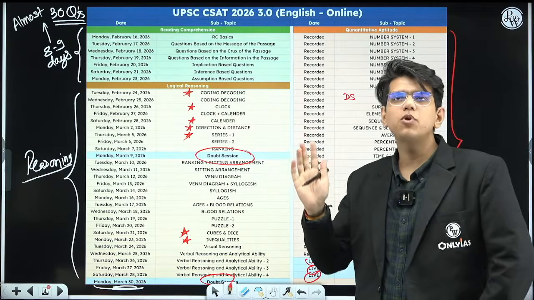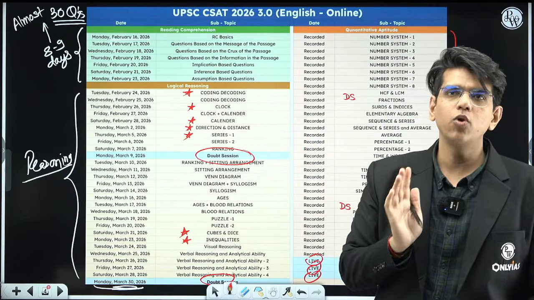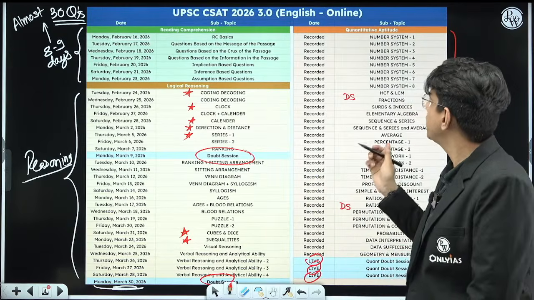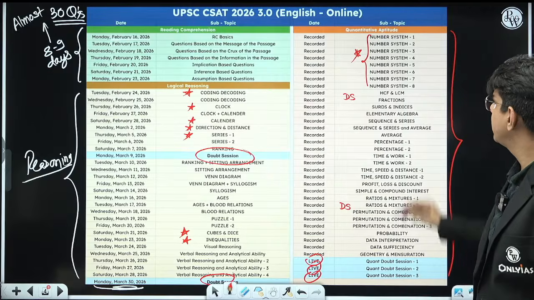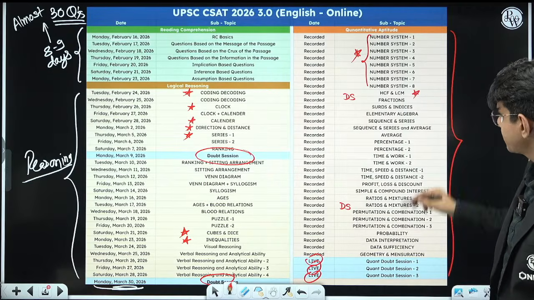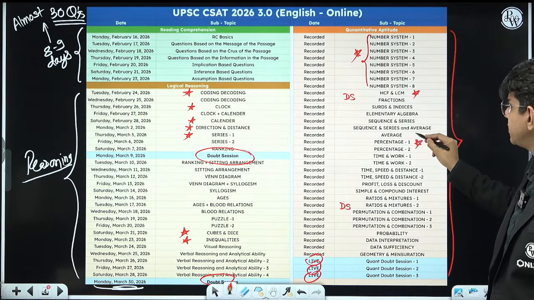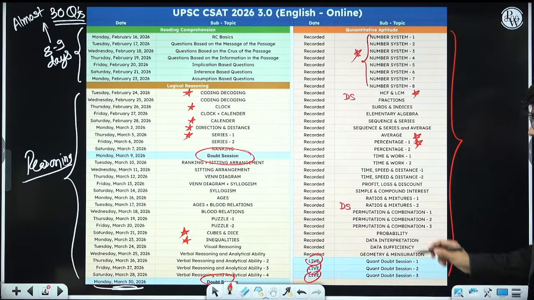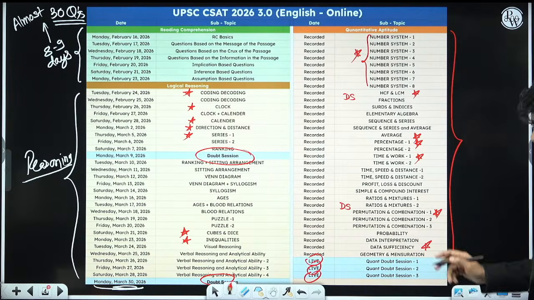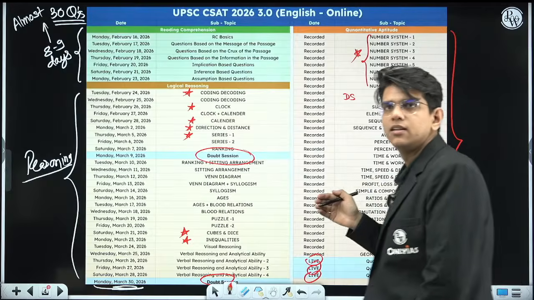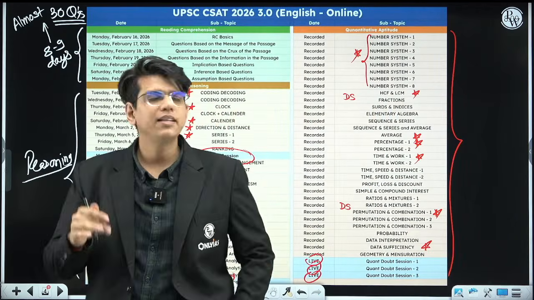Similarly, there are some topics which are very important in quant. So which are the important topics in quant? First, number system is very important. Then HCF, LCM is important. After that, percentage, average, time and work is very important. Okay, PNC and data sufficiency. Suppose you are revising, don't go in a series that I will do this.